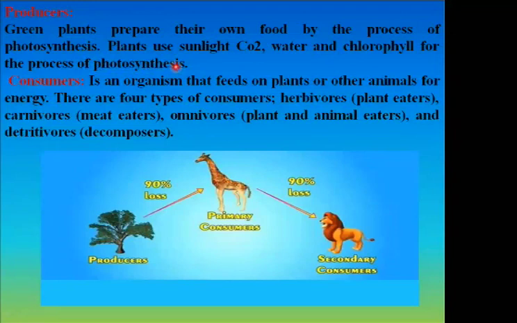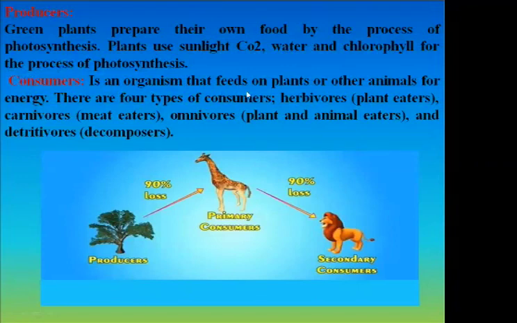Producers are the organisms or plants that can prepare their own food and do not depend on any other organisms. So they are called producers. They produce for themselves. Understood?